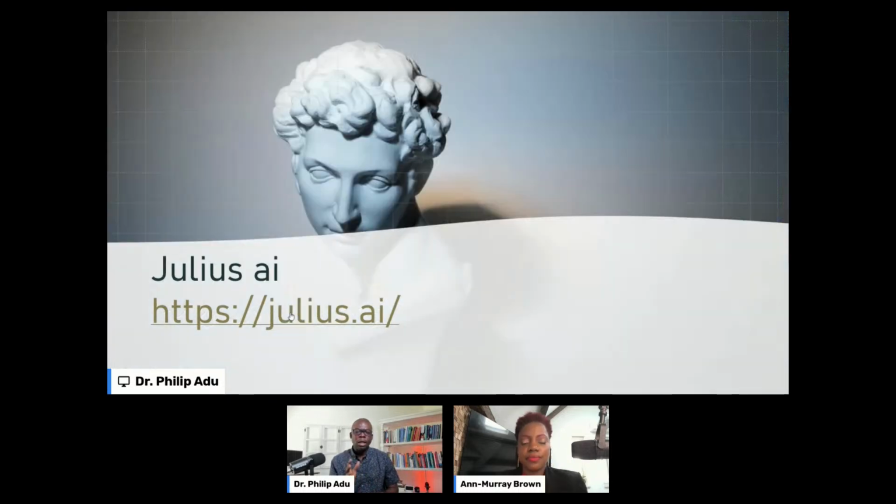And also, I really like Julius AI because it's like a platform that has a lot of AI tools there. So it has ChatGPT, it has Claude AI, it has other tools there that you can decide on. Okay, for this data, I want to use ChatGPT. For this data, I want to use Claude AI.